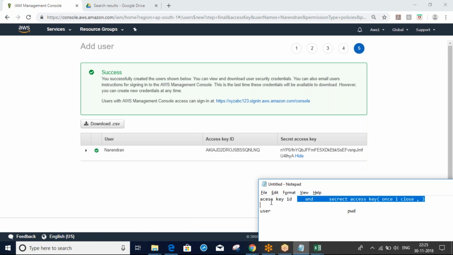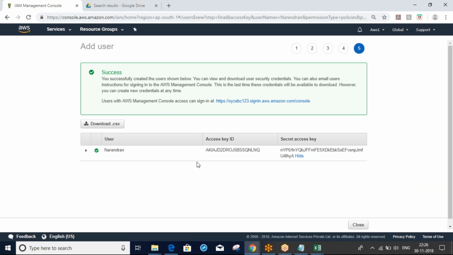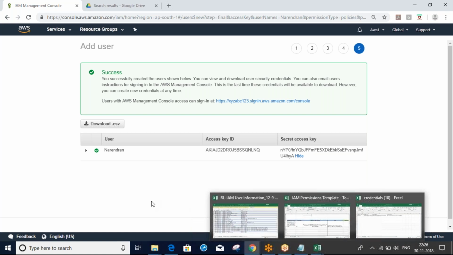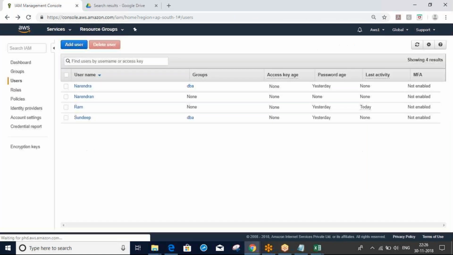Access key ID is similar to username. Secret access key is similar to password. Now I'm clicking close here. I downloaded my file. You should download. I downloaded this file. For example, I saved it, and close.